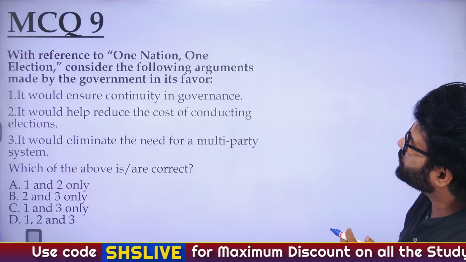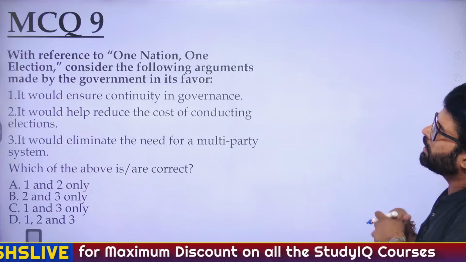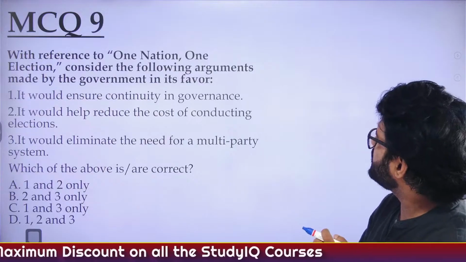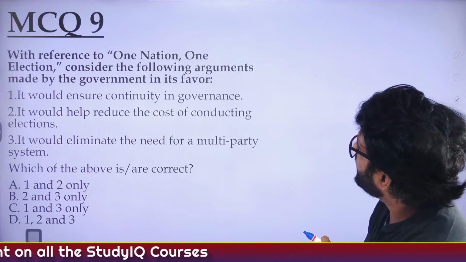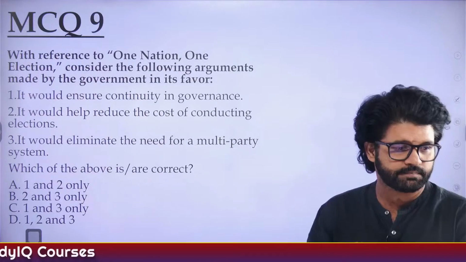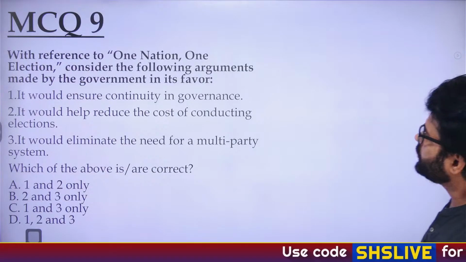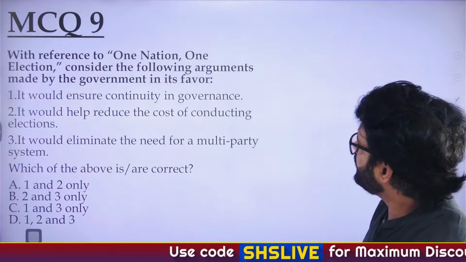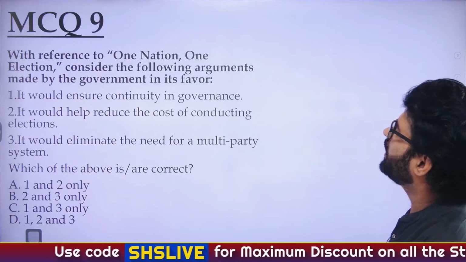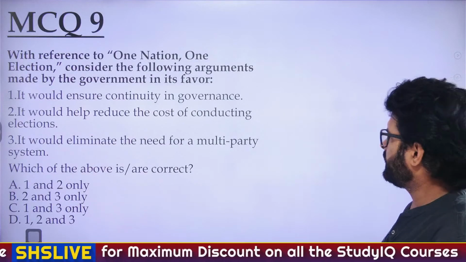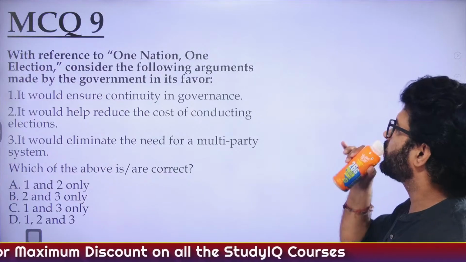Now let's solve this question. MCQ 9 for the day. With reference to One Nation, One Election, consider the following arguments made by the government in its favor. One: it would ensure continuity in governance. Two: it would help reduce the cost of conducting elections. Three: it would eliminate the need for a multi-party system.